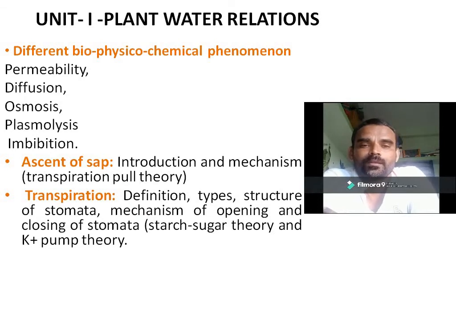And as already mentioned, most of the transpiration takes place by stomata. Therefore, we have to study the stomata structure. We know that it has guard cells and subsidiary cells, and in between two guard cells there is a notch, called the stomatal aperture, through which gaseous exchange takes place when stomata are open. And when stomata are closed, there is no aperture or opening.